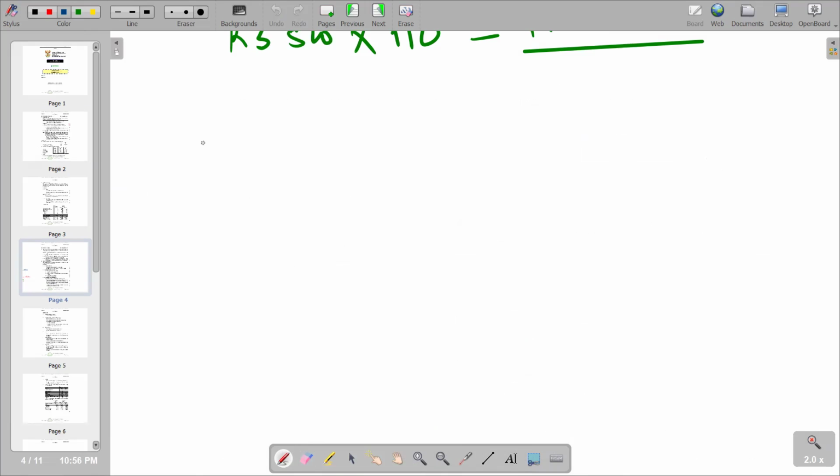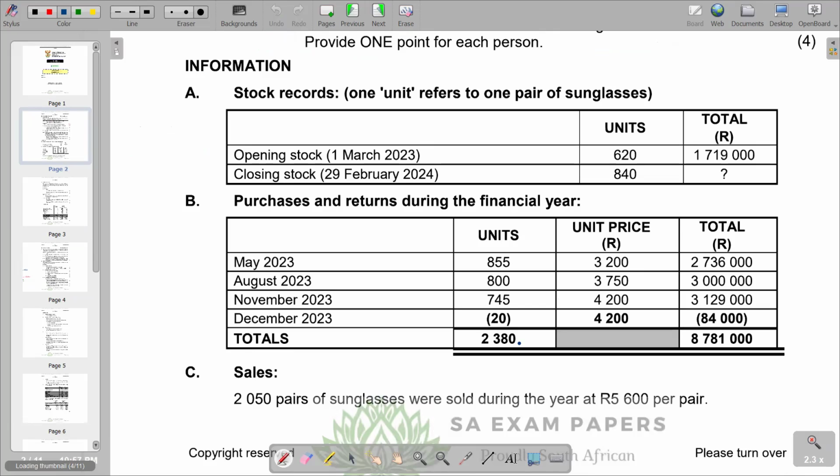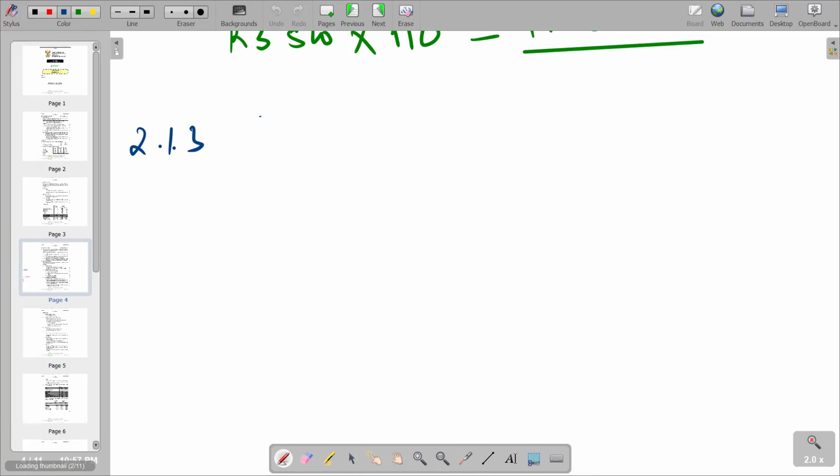So we can go to the other section, this is going to be our 2.1.3, whereby we start by saying 745 minus 20 to get the units of November, because this 20 was retained. So we say 745, and then we subtract our 20, and you're going to see that the answer we get is 725.